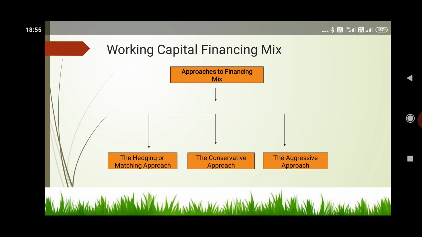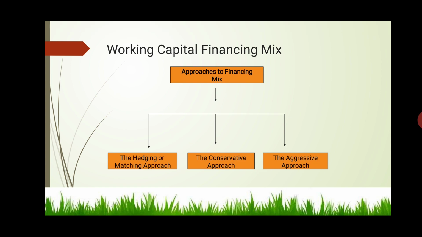Under this decision of working capital, the relationship among the risk, return, and liquidity, these three are measured, and also which of financing is suitable to meet the working capital requirements of the business organization. So, we have to consider three basic approaches to determine what can be the appropriate or optimum working capital financing mix. So these three approaches are the hedging or matching approach, second is the conservative approach, and third is the aggressive approach. Now first let us throw light on the concept of hedging approach.